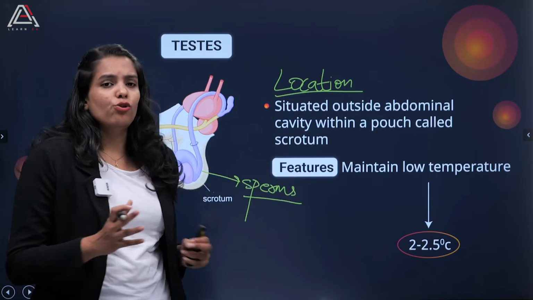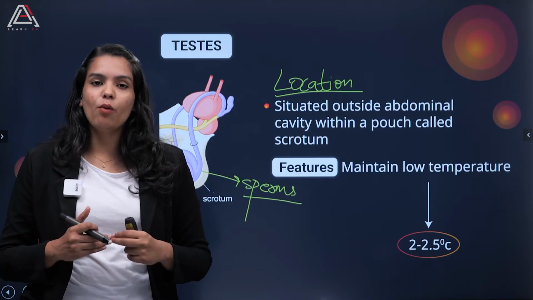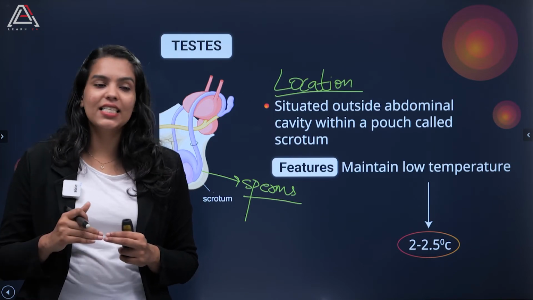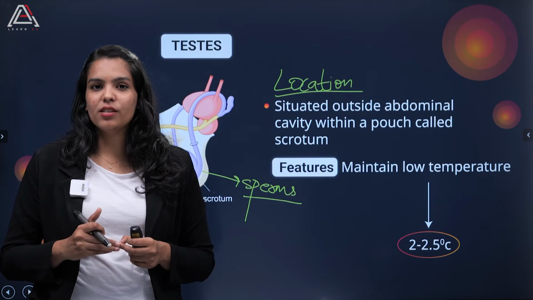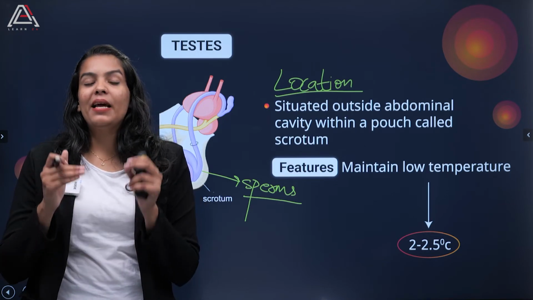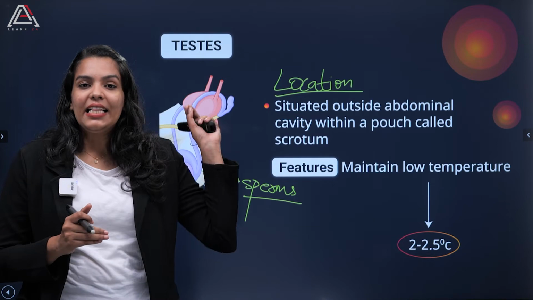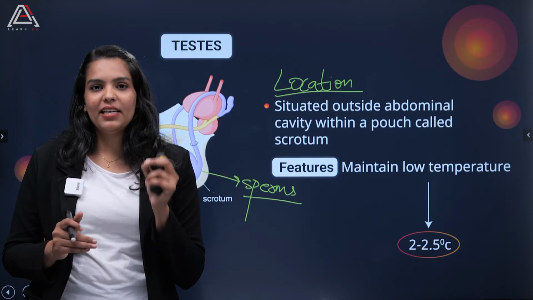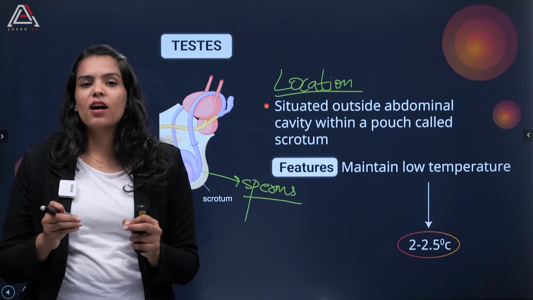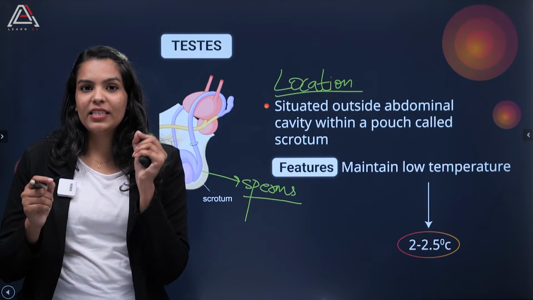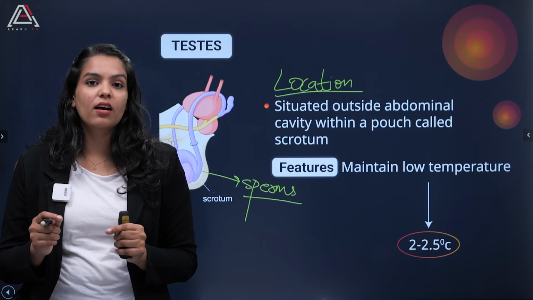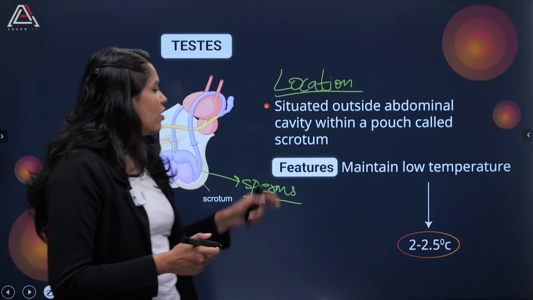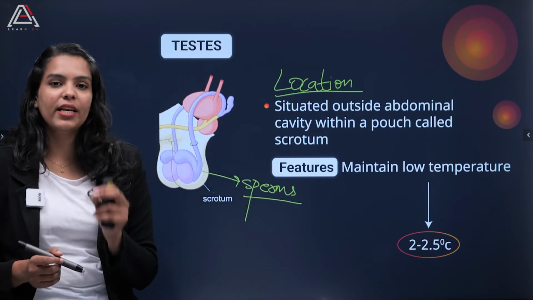If this pouch was present inside the body, our internal body temperature is much higher. So as to maintain a low temperature, this structure is present outside the abdominal cavity, right? This is the simplest answer, and let me tell you, these questions might come in your exam. A lot of times these questions have been asked.